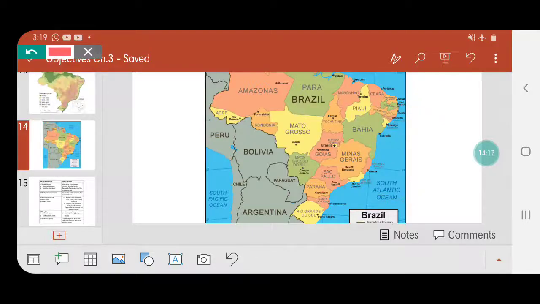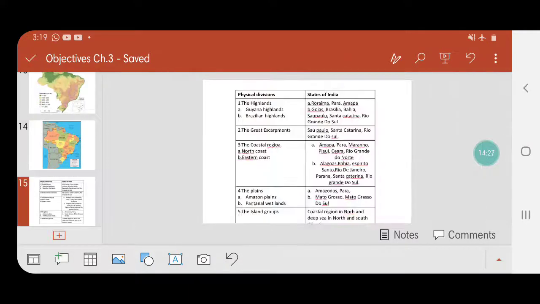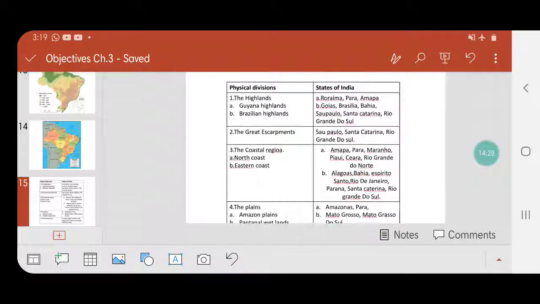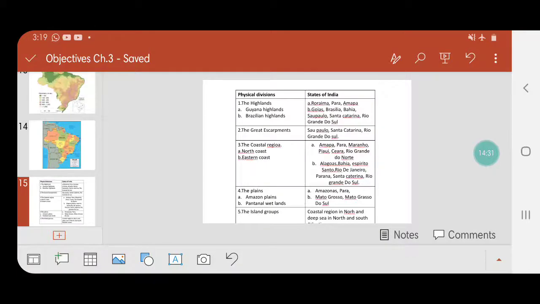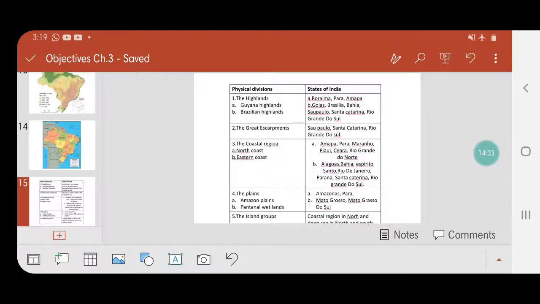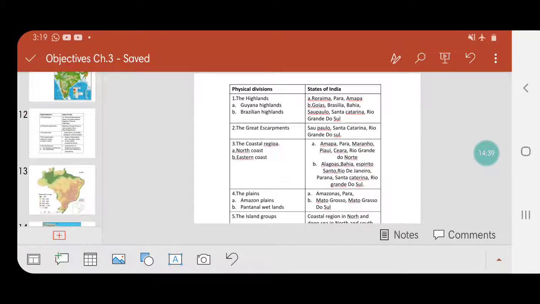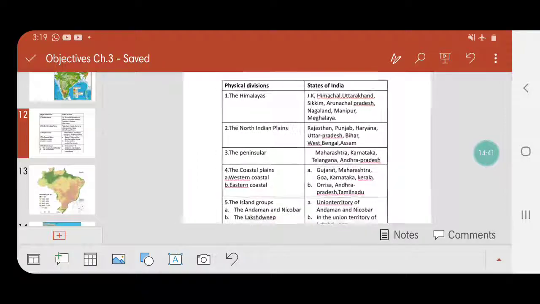So these are some of the places where you find these regions, and the islands, of course, the coastal islands in the north as well as in the south. So with this, here are the answers if you would like to take screenshots and then copy it in your own words. This is the physical divisions of Brazil, and this one is the physical divisions of India.